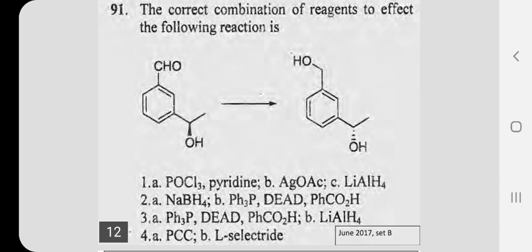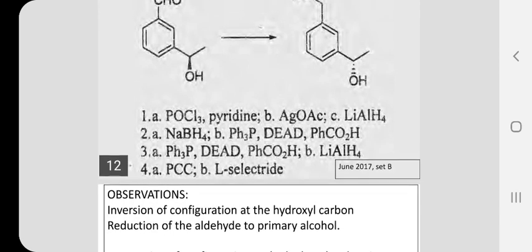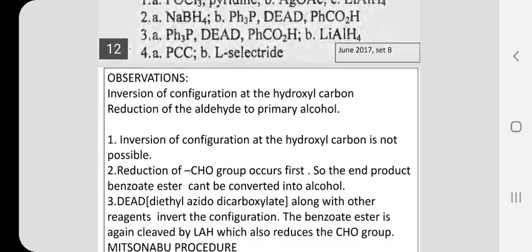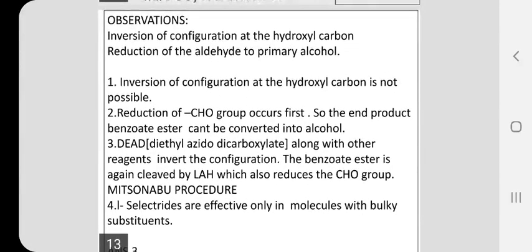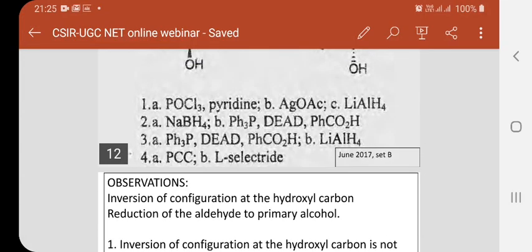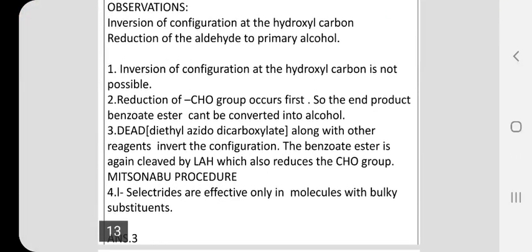So it will reduce, but it is doubtful whether the hydroxyl group configuration will be inverted. The selectrides are not designed for inverting the configuration. So from these, we are able to confirm that choice 3 is the best answer. See, choice 3 is called the Mitsunobu procedure.